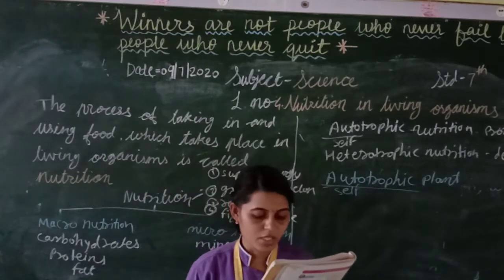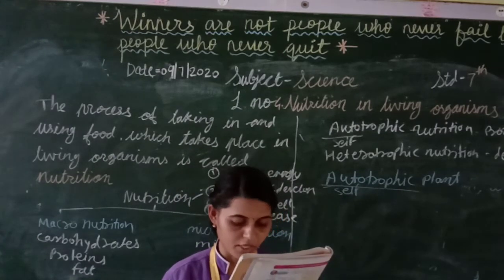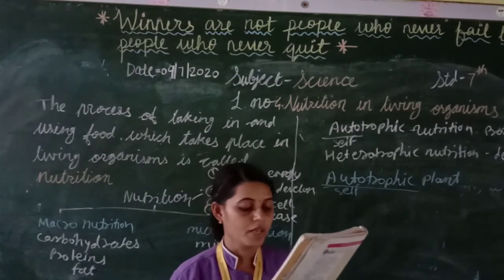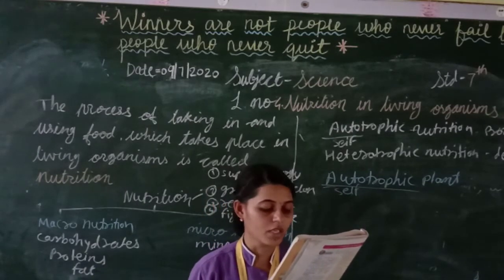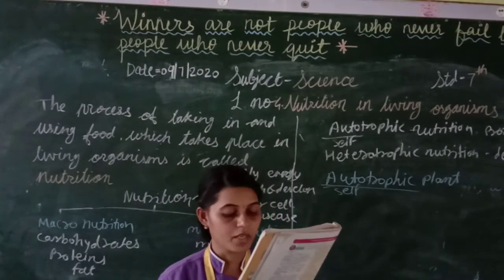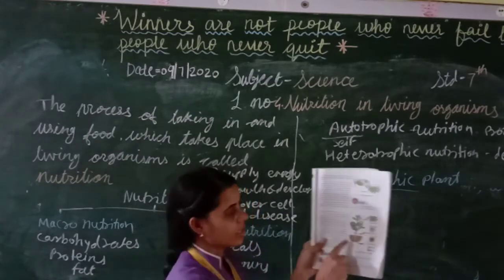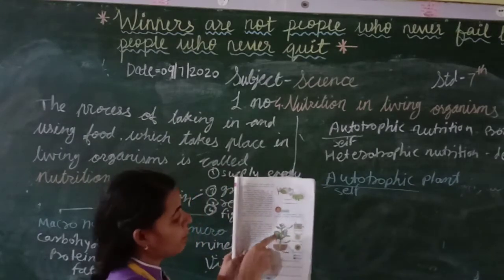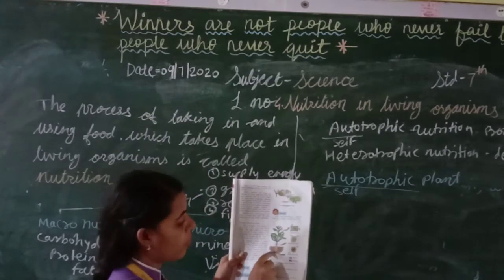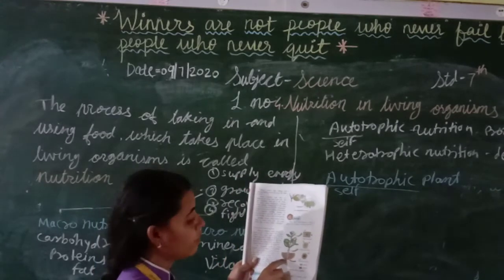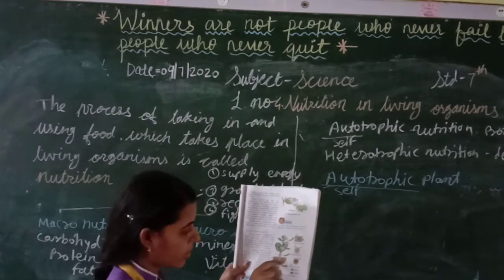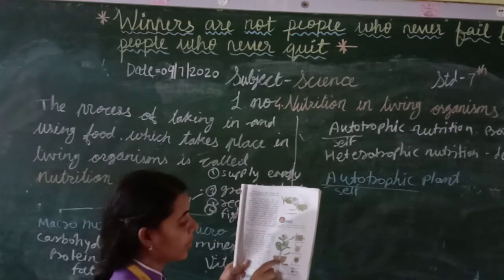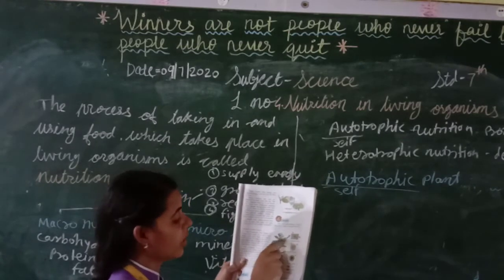The transport system of a plant consists of the xylem and phloem. The xylem transports the minerals and water from the root to the aerial parts of the plant. Students, in the picture you can see the blue color is the xylem. It absorbs soil and water with the help of the root and transfers them to the leaves.